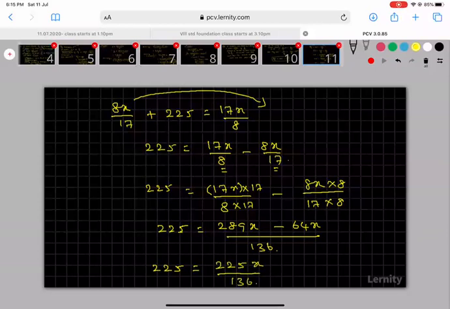Then I can cancel this 225. Are you able to understand? Next slide I will do it here. Any doubts, sir?